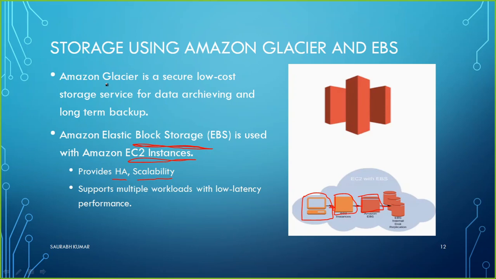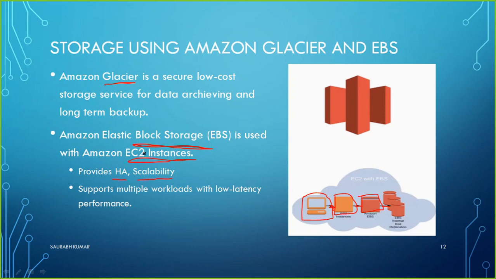We have Glacier also. If I talk about Glacier, it is a secure low-cost storage service. If I compare the pricing with EBS or S3, then Glacier is always very cheap. And Glacier, as I explained earlier also, we generally use to keep archive data.